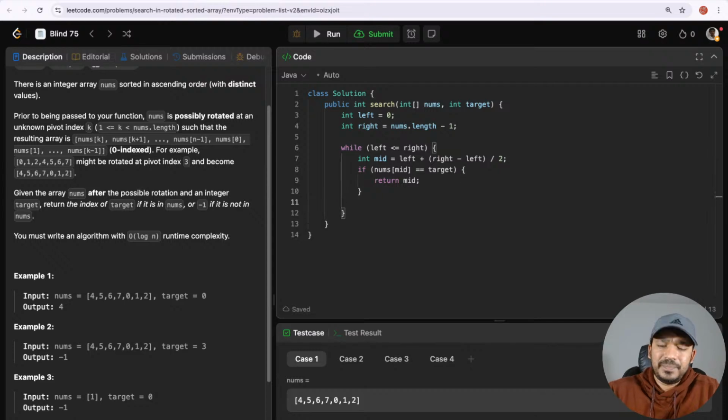If not, let's check two cases. We need to figure out if the left of the mid is rotated or if the right of the mid is rotated.